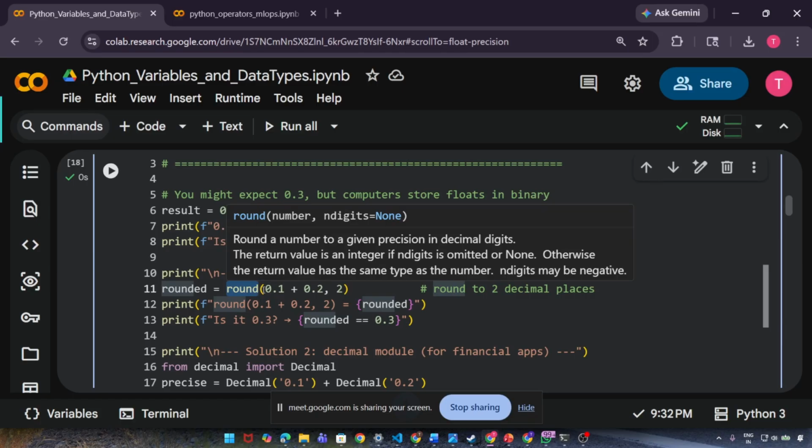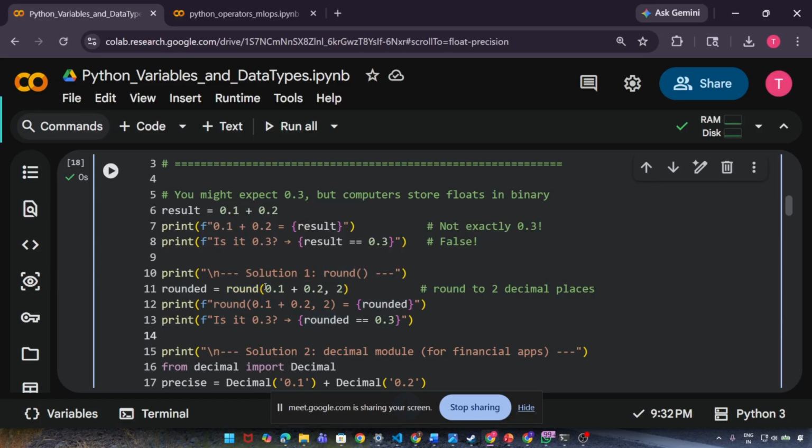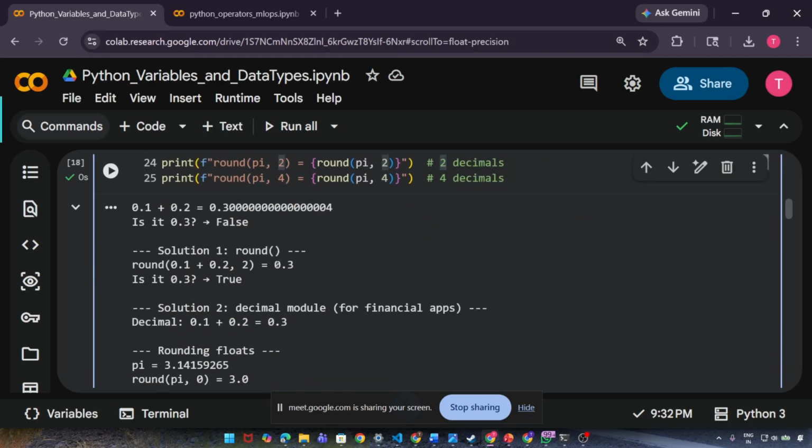So round of 0.1 plus 0.2 comma 2. So 0.1 plus 0.2 is something we get, and I'm telling it to round off to 2. That means after the decimal we get only two digits. Okay. And now if I try, see, I got 0.3 and this comes true now.